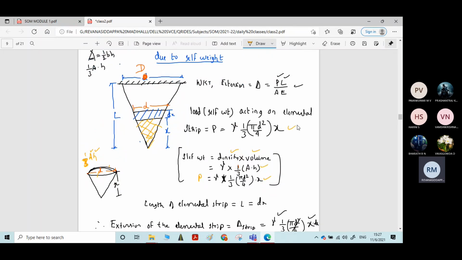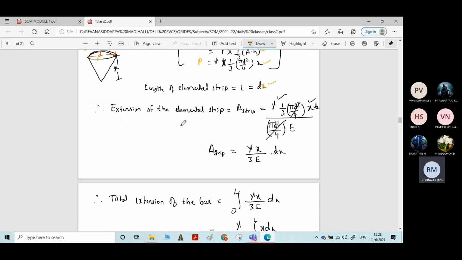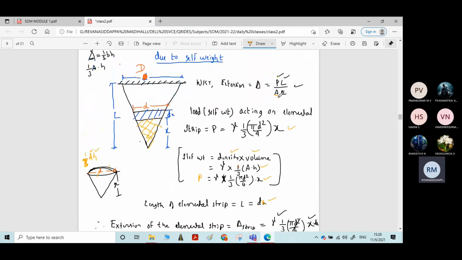Now you got the expression for P, where L is the length of elemental strip, that is dx. P is known, L is known, where area of the elemental strip at this cross section is pi d square by 4. So substituting all the values, P into L divided by AE.